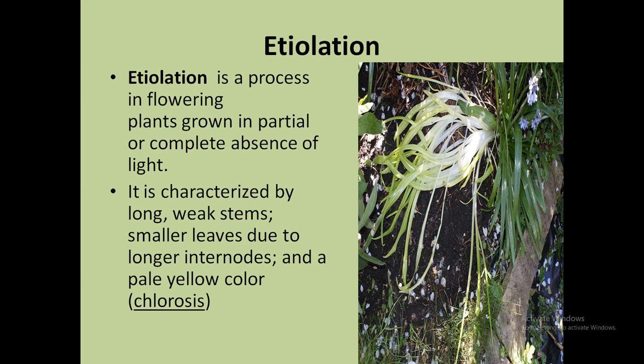If they are not getting enough light, chlorophyll will not be formed, so the color of the leaves will change from green to white or yellow. This is called chlorosis. It happens when plants are grown in shady areas and do not get enough sunlight, and this process is known as etiolation.